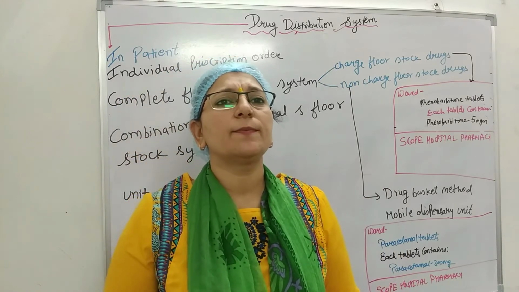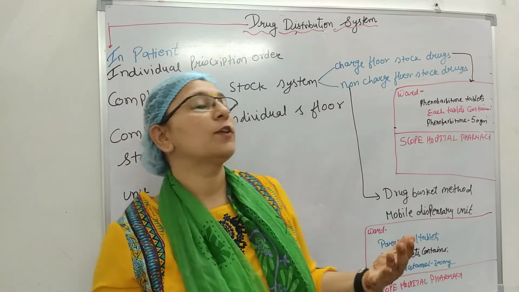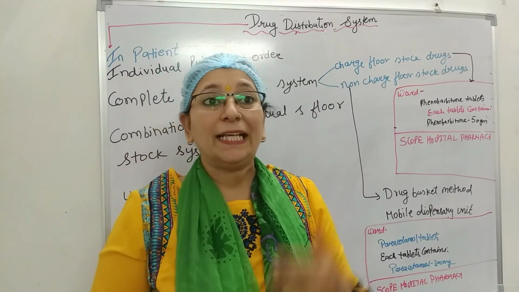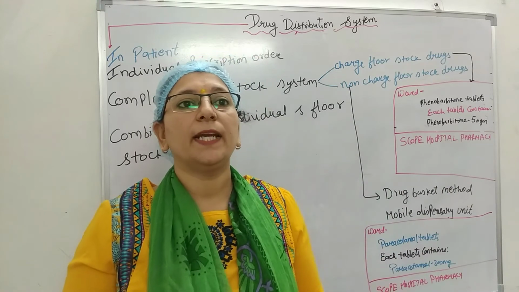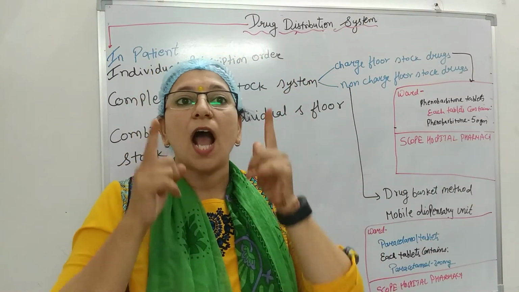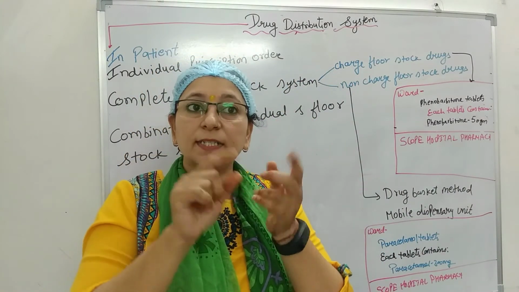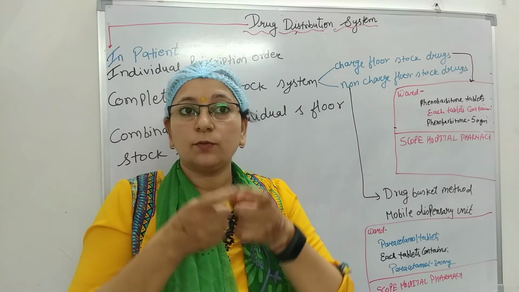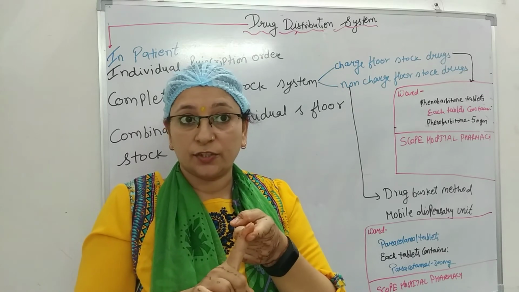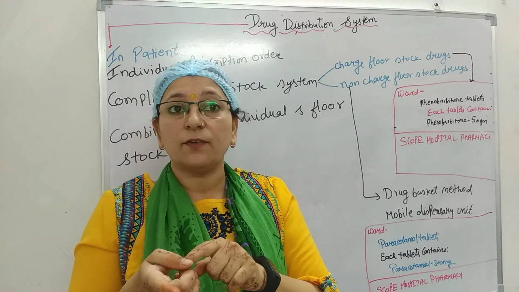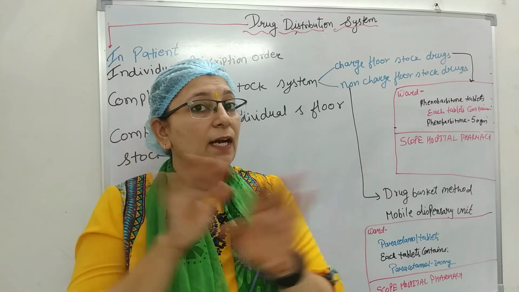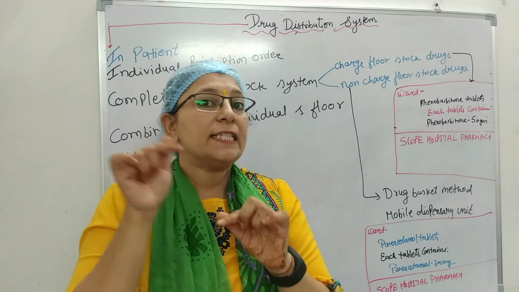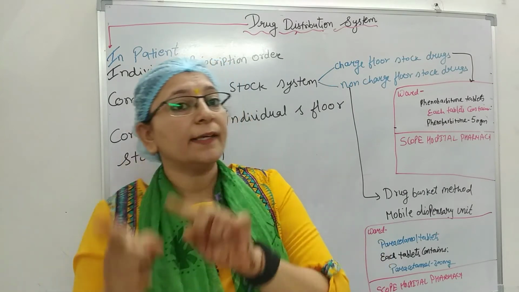Now, what is the difference between the charged and non-charged floor stock system? In the charged floor stock system, the charges are made to the patient's account after the drugs have been administered from the stock. Every dose of the drug administered to the patient is charged. But in non-charged floor stock, the charges are not made to the account directly even after the drugs have been administered. In this system, charges are made indirectly to the patient.